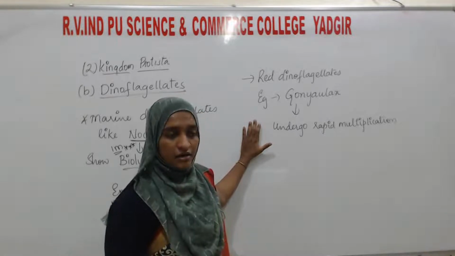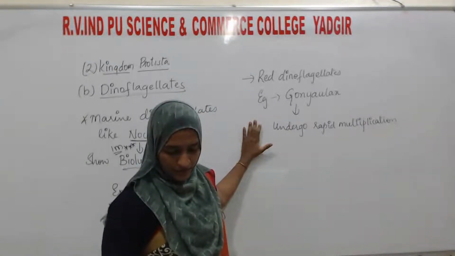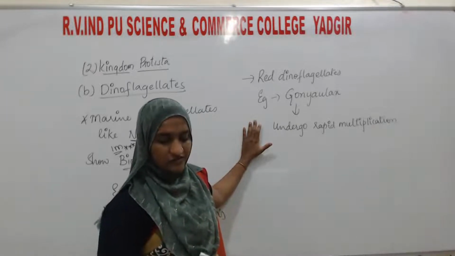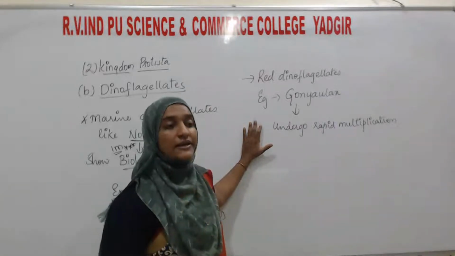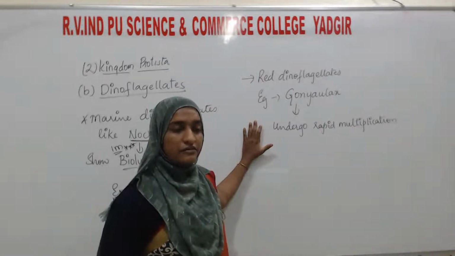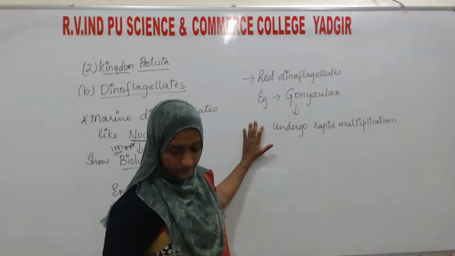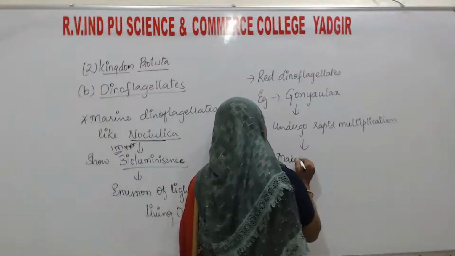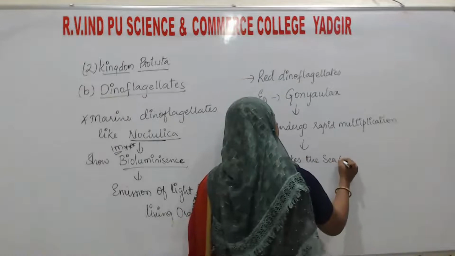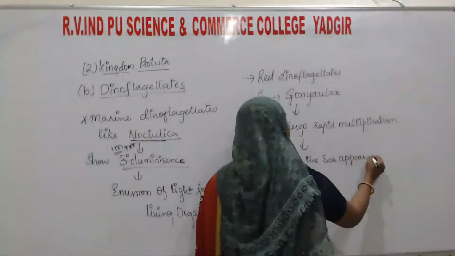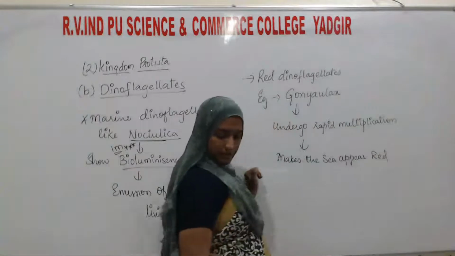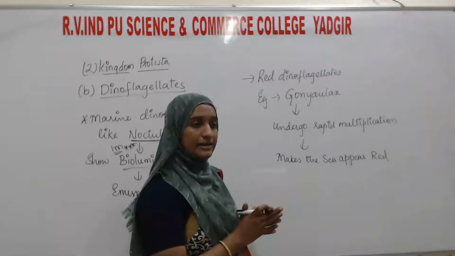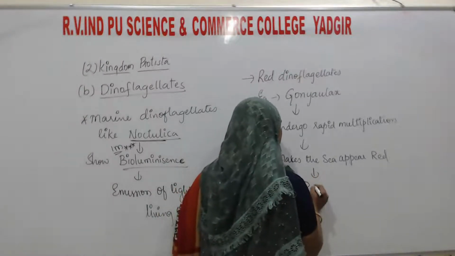They are marine organisms. If their number increases greatly, then that particular sea will become totally red in color. The sea appears red, and this is known as the red tides.